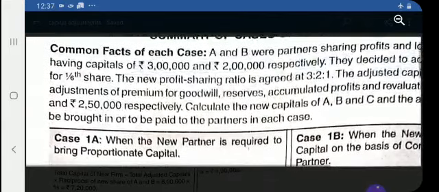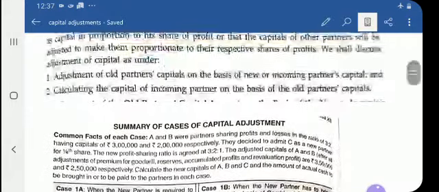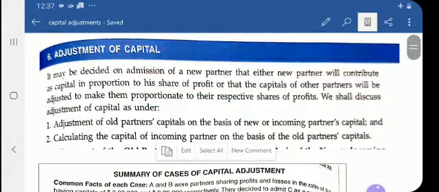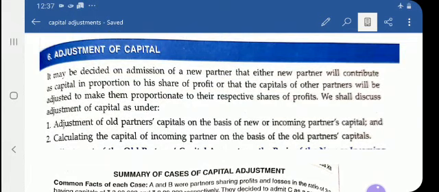On the basis of these two cases you have to do the adjustment. In the NCERT book, if you go through the numerical questions, question numbers 33, 34 and 35 are based on this topic, adjustment of capital. Try to solve these three questions.